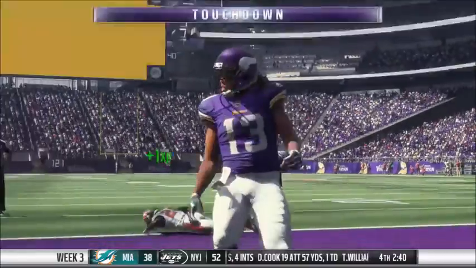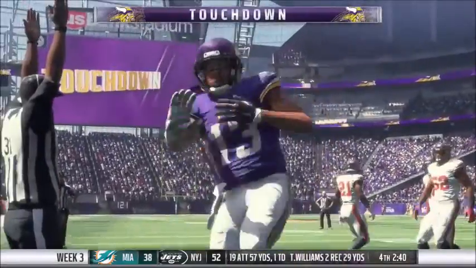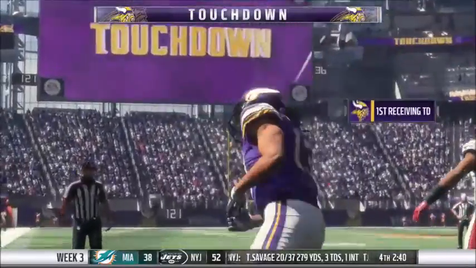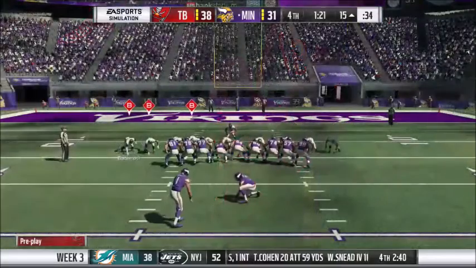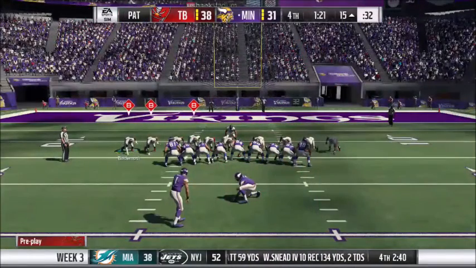And he throws it to Kelvin Benjamin, and Benjamin makes the catch. Benjamin beat Trufant on that play. Now the score is 31-38. And after this PAT, it might be 32-38.